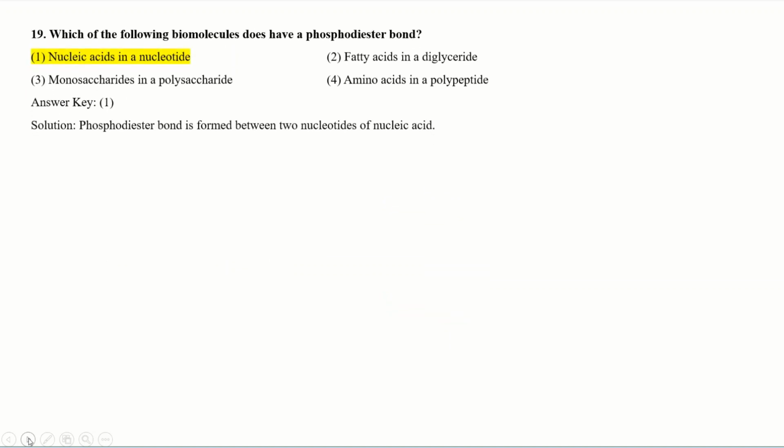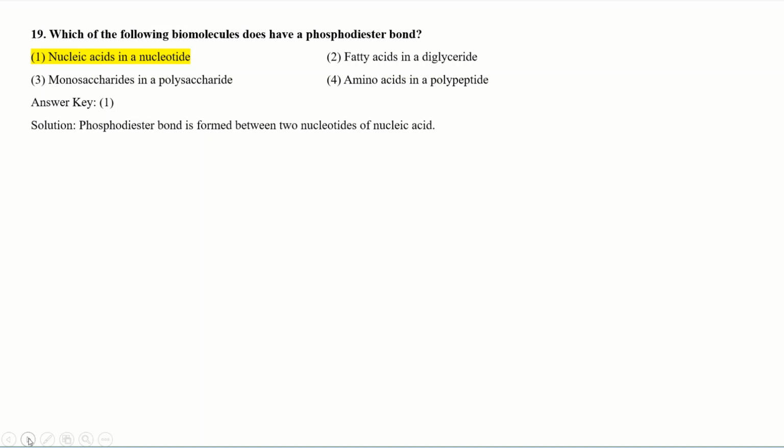Which of the following biomolecules has a phosphodiester bond? In the DNA structure, you have learned about the phosphodiester bond. In which of the molecules can phosphodiester bonds be formed? Nucleic acid in nucleotides, monosaccharides in polysaccharides, fatty acids in diglycerides, amino acids in polypeptides.